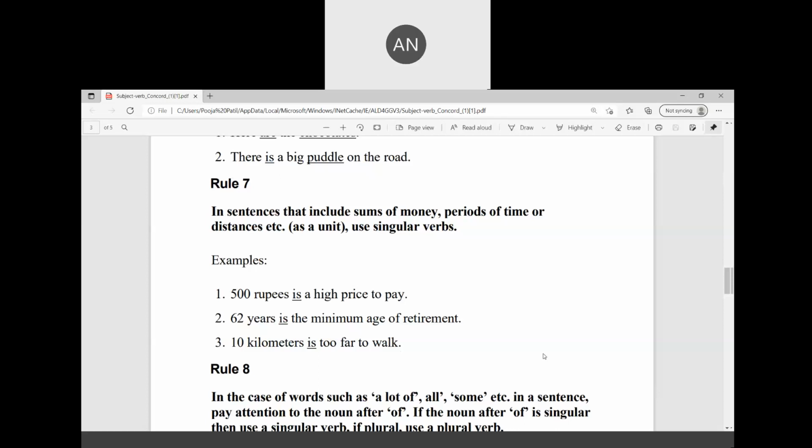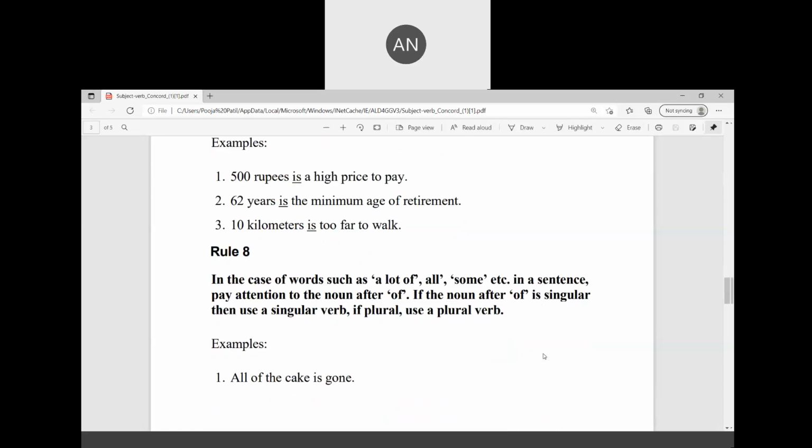Rule number 8. In case of words such as lot of, all, some, etc., in a sentence, pay attention to the noun after of. These are all rules you can keep in your mind.